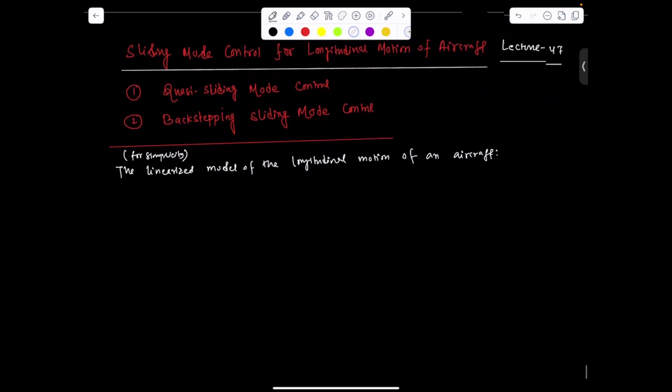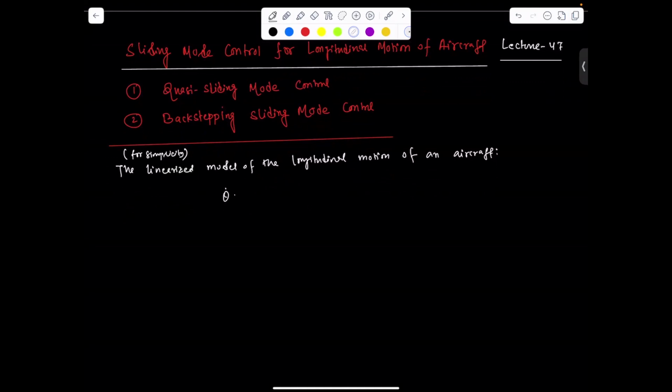I can write theta dot equal to q and q dot equal to a theta theta plus a q q plus a u u.